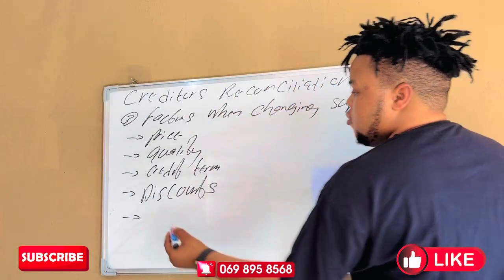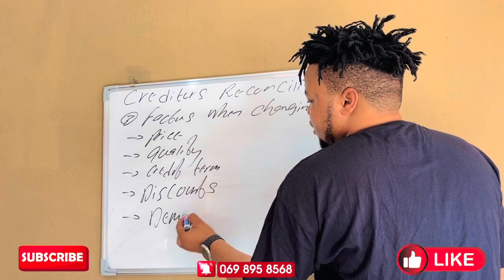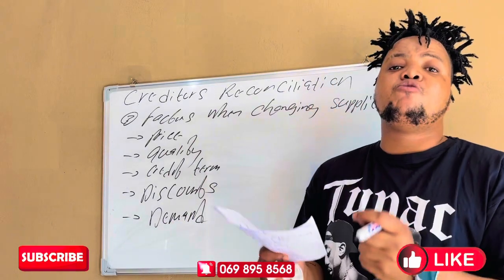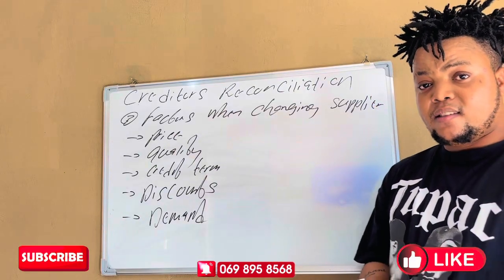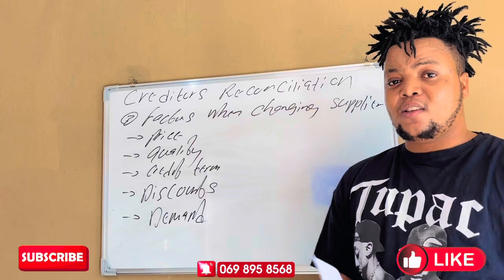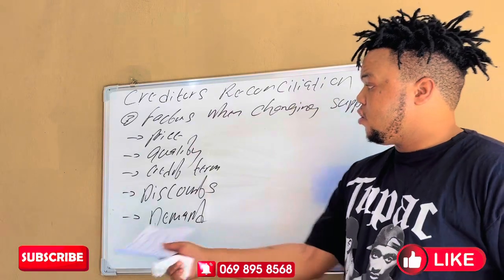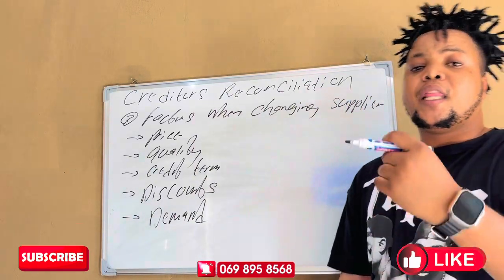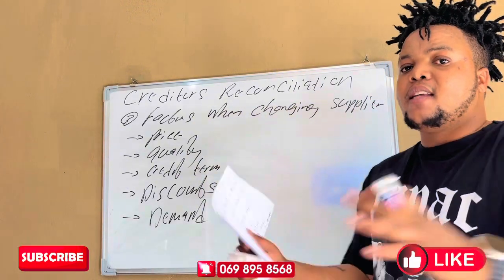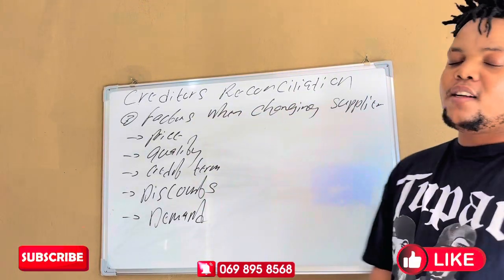Another thing, you must check the demand. Is this supplier going to meet the demand of the business? Are they going to produce for us what we have demanded so that we can satisfy our customers? So these are some of the factors that you need to consider when you are changing the supplier as the business owner under the Creditors Reconciliation statement.